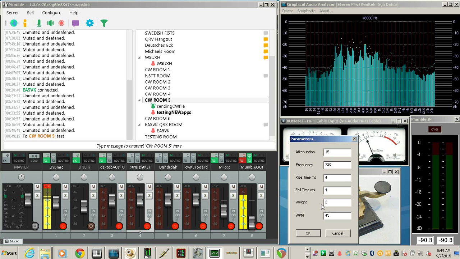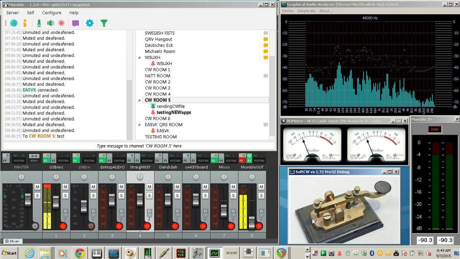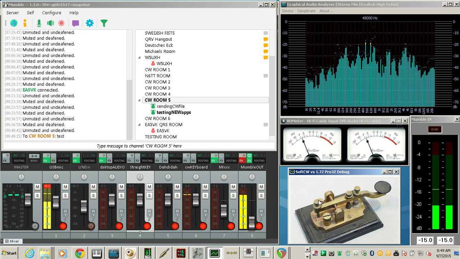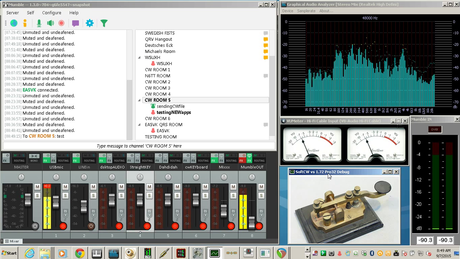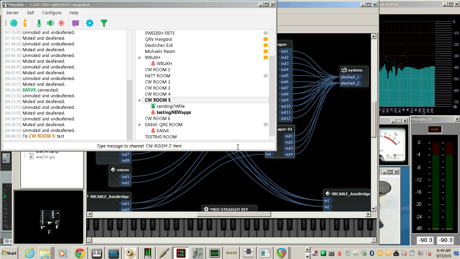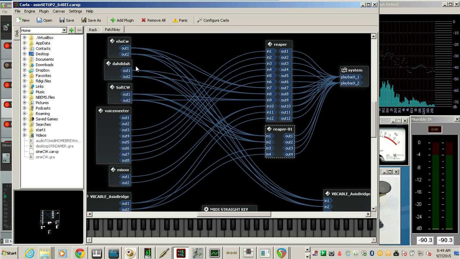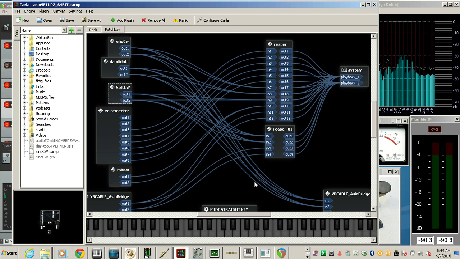This is a general weight, so this is about average. 1 is a little bit lighter. If you had the number 3, it would be a little bit heavier, and there's the words per minute. And you can set that. But it's nice to have a very simple software CW keyboard with ASIO support, so that it'll work in Jackrouter. And I think that's just about it.